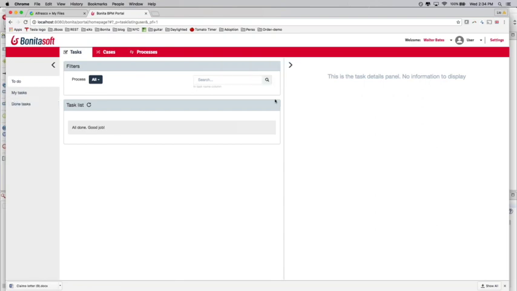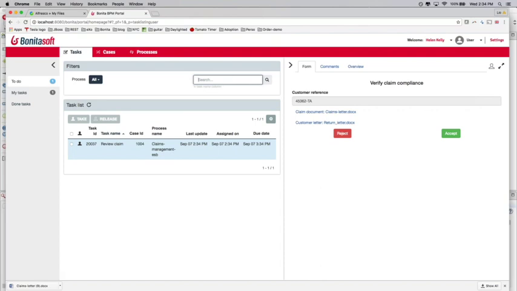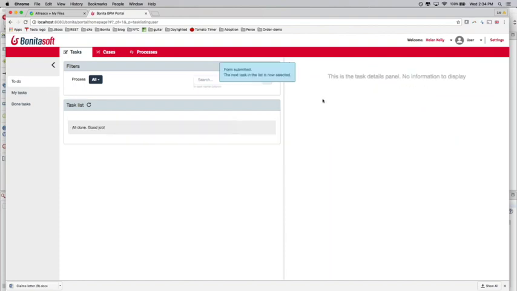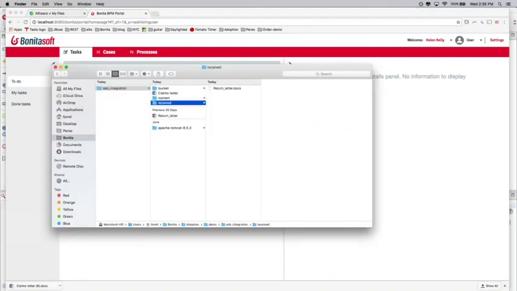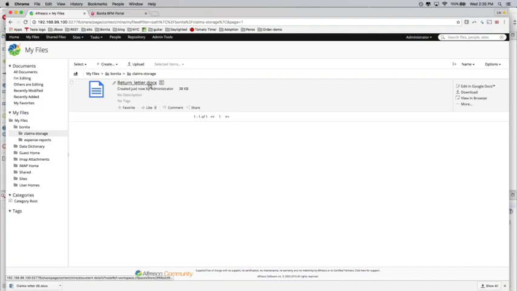We have no more tasks available. The next one will be for the manager of Walter Bates. So in my organization, Ellen Kelly is the manager of Walter Bates. And she has one task, which is reviewing the claim, basically. So she can quickly review it, accept it. Okay, so now as designed, we should have the document here in the receipt folder, but we should also have it in our Alfresco. So if I refresh quickly, we can see that we have the return letter document.